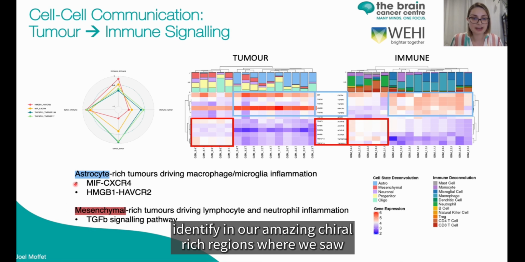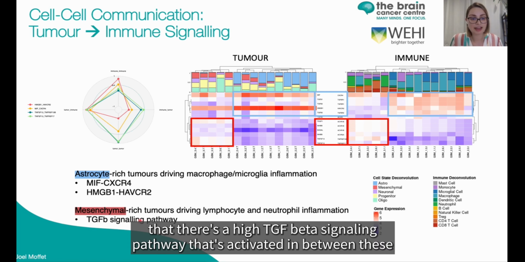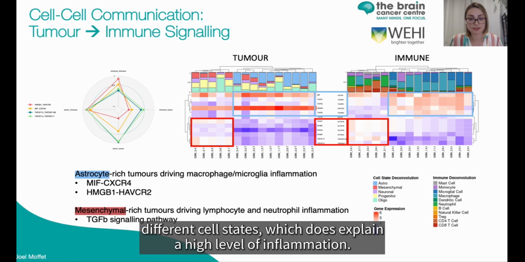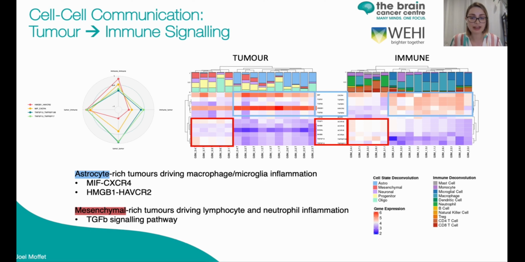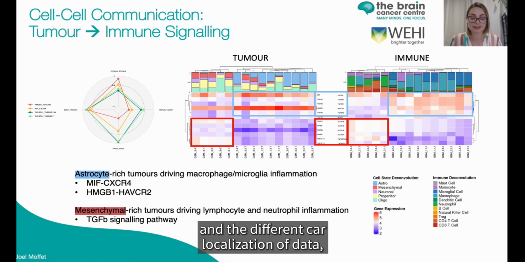We also identify in our mesenchymal rich regions, where we saw a lot of lymphocyte inflammation and neutrophils, that there's a high TGF-beta signaling pathway that's activated in between these different cell states, which does explain a high level of inflammation. And so this was really useful to us to better understand the niches and the different co-localizations in our data.